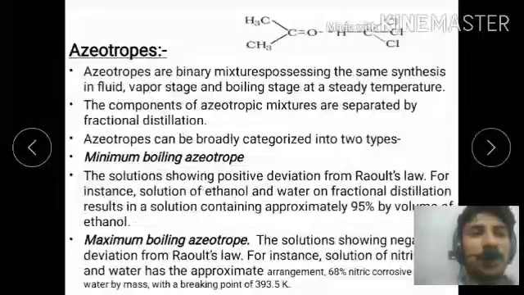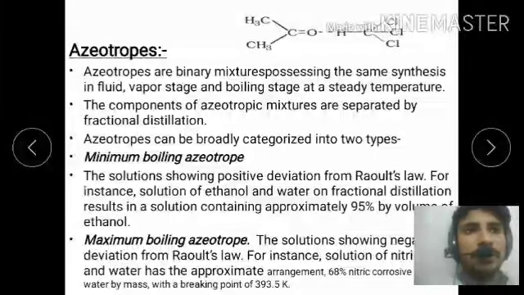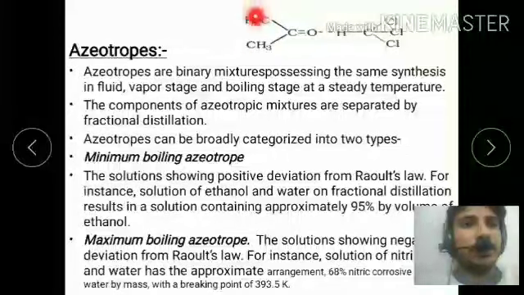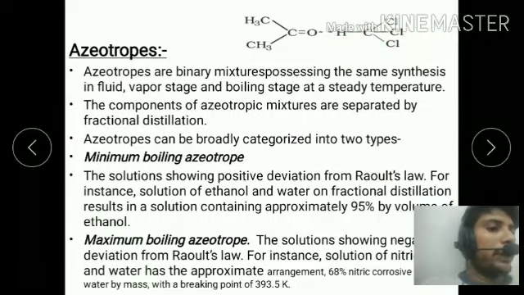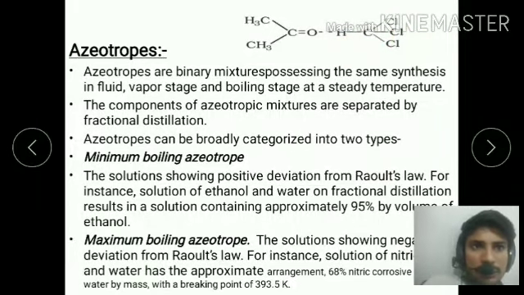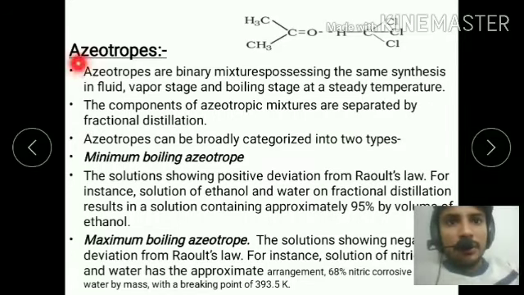Okay, now move to the next slide. This is our last topic, and this example shows the H bond. That is acetone, and that is chloroform, CHCl3. This solution mixture shows the negative deviation. Now we will study azeotropes.